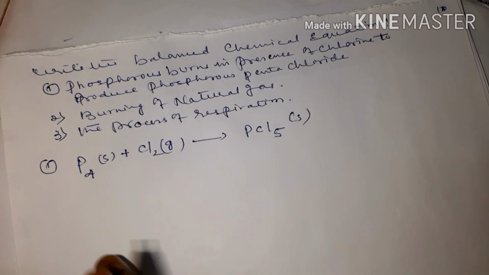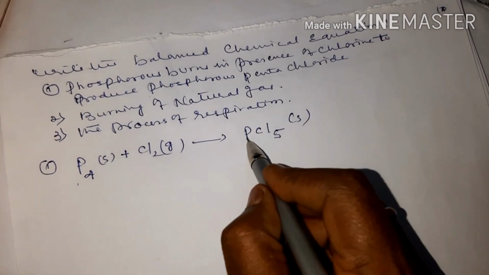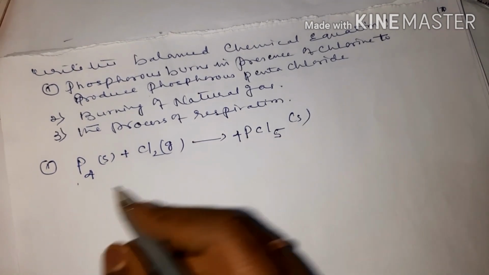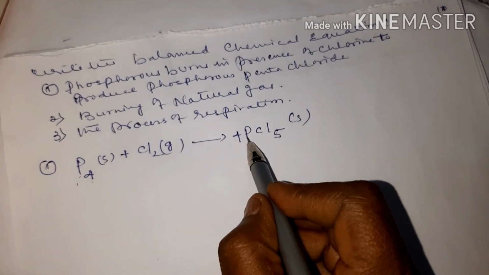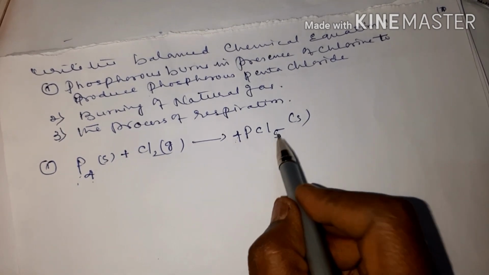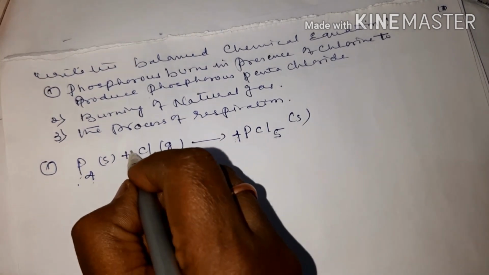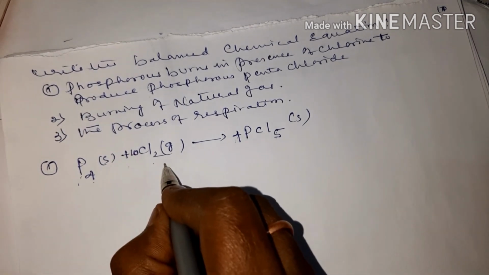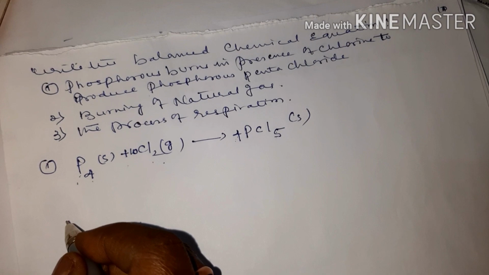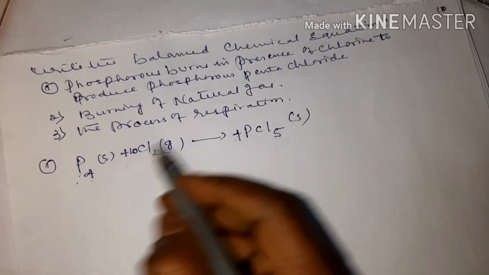We have to check whether the equation is balanced. P4, here only one P is there, so to make it 4, put 4 here. How many chlorine? 4 5s are 20. Here you have 2, so to make it 20, 10 2s are 20. Okay children, the equation is balanced. And the next, they asked you only to balance the equation.